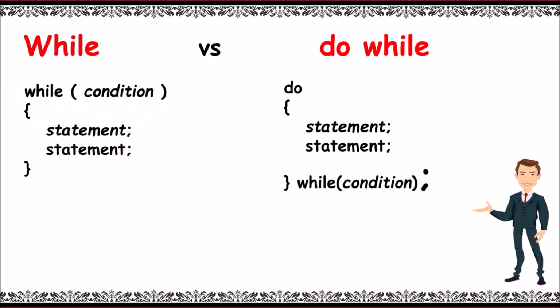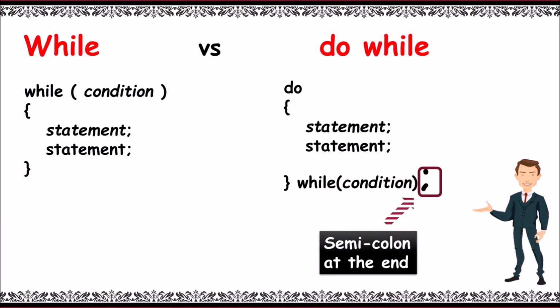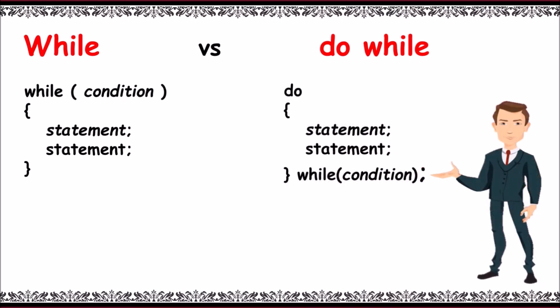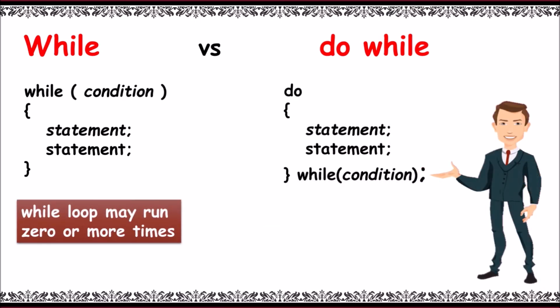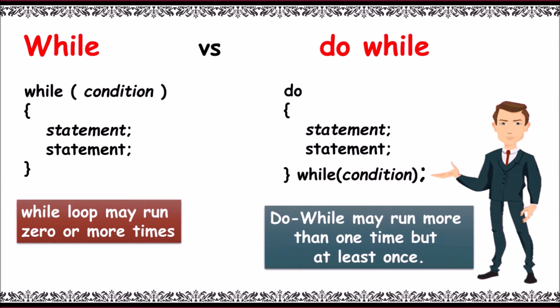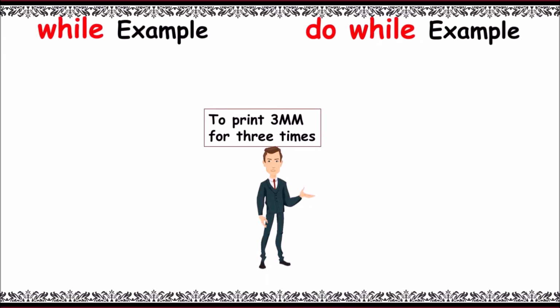Next, the major thing we need to observe is the semicolon. In do while condition, we place semicolon at the end, but not in while. Next, while loop may run 0 or more times, but in do while it may run more than one time, but at least once. Let's have an example to print 3mm for 3 times in both the loops.